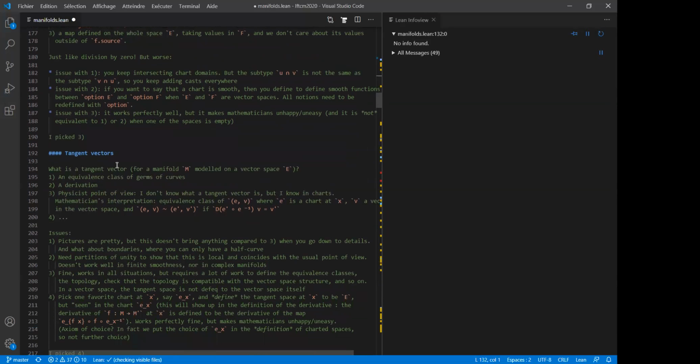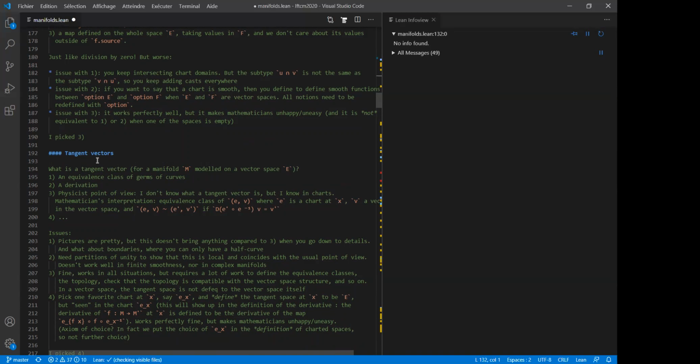Okay, another design decision is about tangent vectors. Now when you take books, you have dozens of equivalent definitions of a tangent vector for, say, a real finite dimensional manifold with a boundary modeled on a vector space.